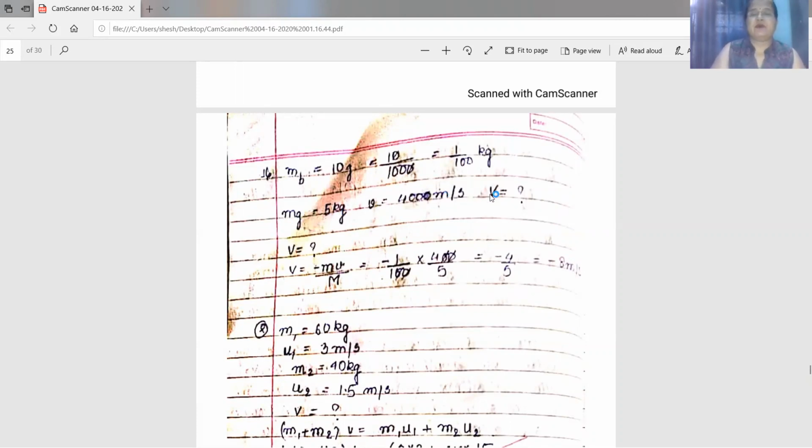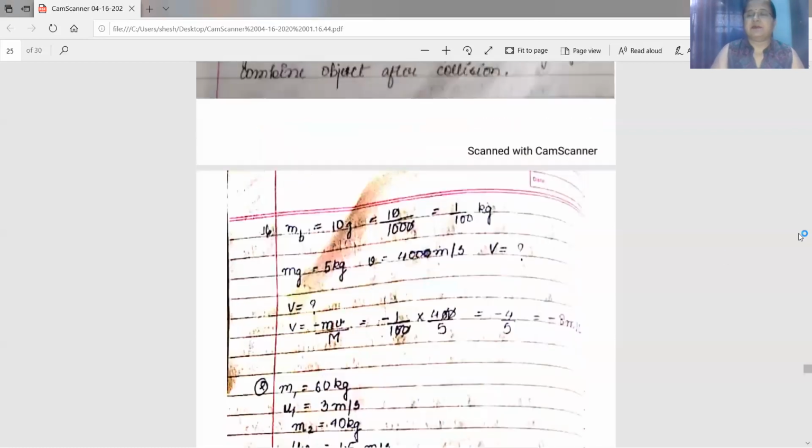You are asked to find the final velocity, the recoil velocity of the gun, that is capital V. So capital V equals minus M into U divided by mass of the gun, where M is the mass of the bullet and U is the velocity of the bullet. This is equal to minus 1 by 100 into 400 by the mass of the gun, 5. The zeros will get cancelled. You are getting minus 4 by 5, which is equal to minus 0.8 meter per second.